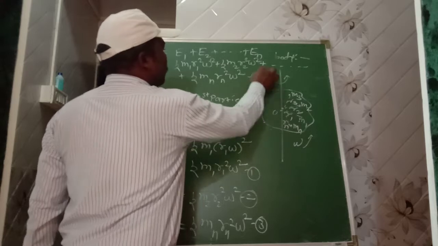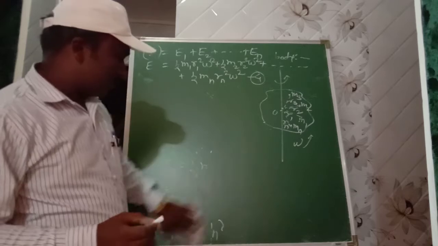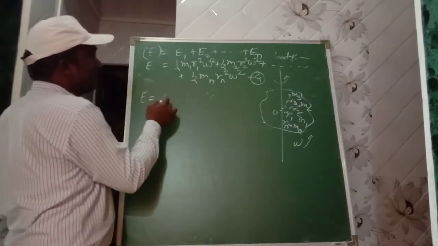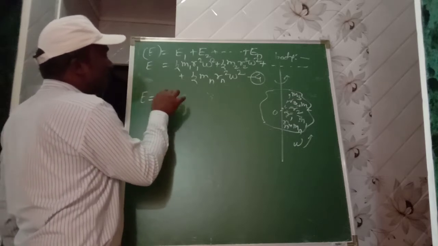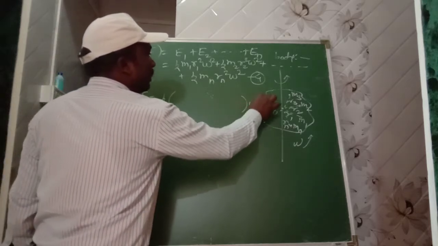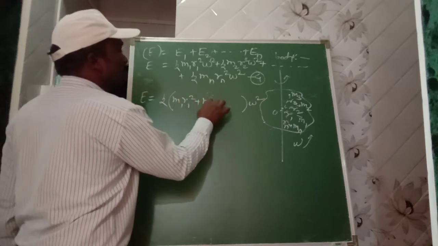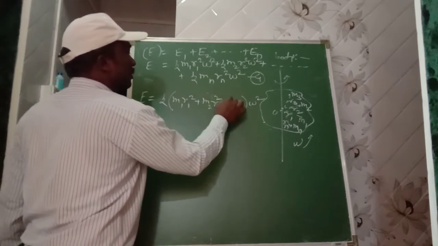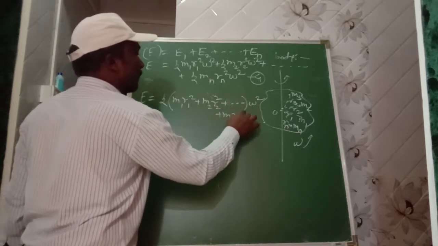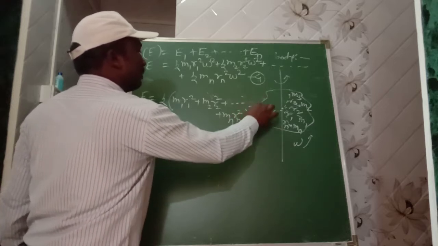Equation number 4. Then this equation can be written in the summation form. In summation form, E is equal to the common part 1/2 omega square, and the remaining terms: first m1 r1 square, second term m2 r2 square, plus dot dot dot, plus mn rn square.